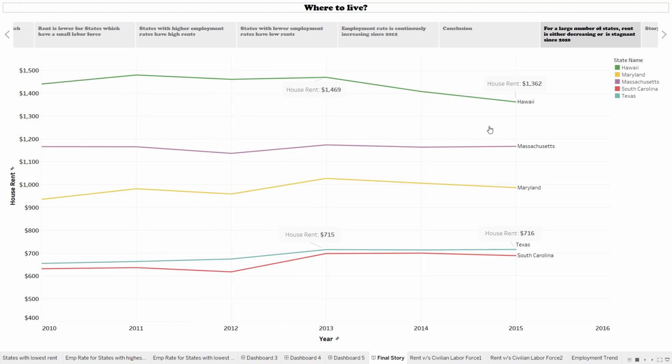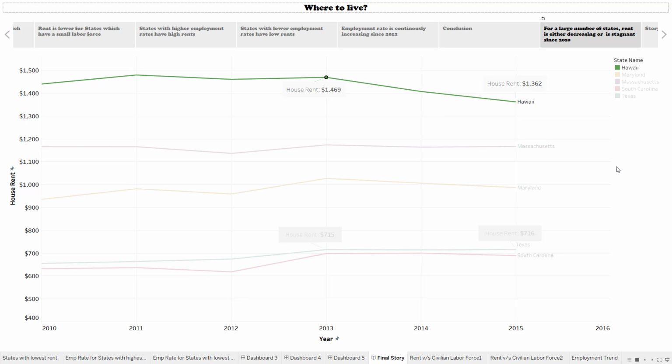Before we end this presentation, we would like to mention that for some states, the housing rents are decreasing. Is this a good thing, or are we heading towards a housing rent bubble burst? Well, only time will show us.